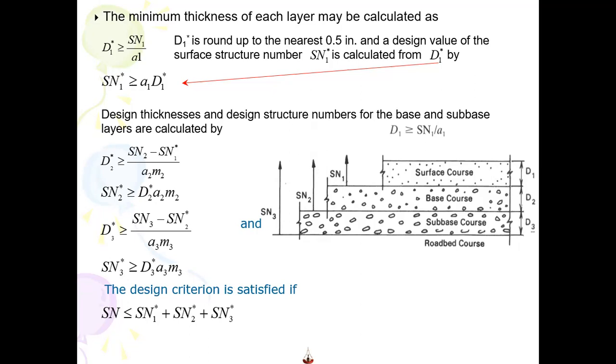So to be on the safer side, we always provide 0.5 higher than that. What would happen if I get the value of 4.97? I will round it to 5.0. Even if it is 5.01, I will round it to 5.5. Right? So this is how we calculate the values.